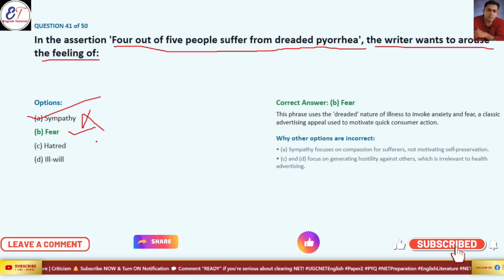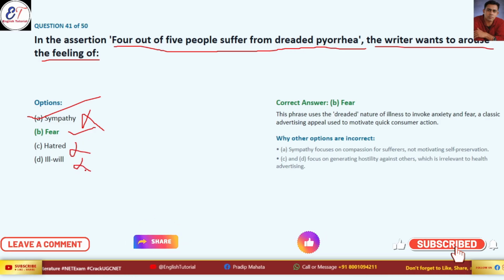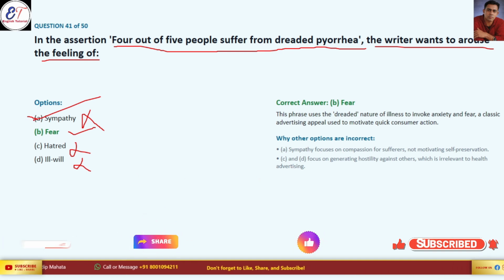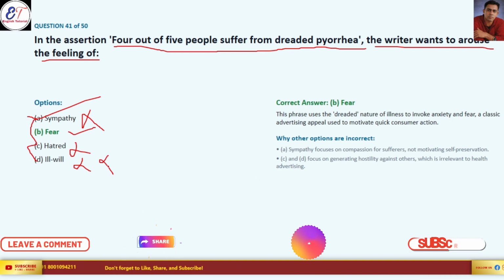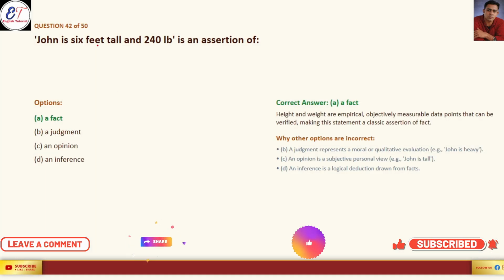Whenever we hear about some disease spreading in a particular area, we feel fear. Then hatred is not a correct one, and ill will is also not a correct one. Okay, so options A, C and D are wrong answers. Option B is the correct answer. It is very simple to understand.